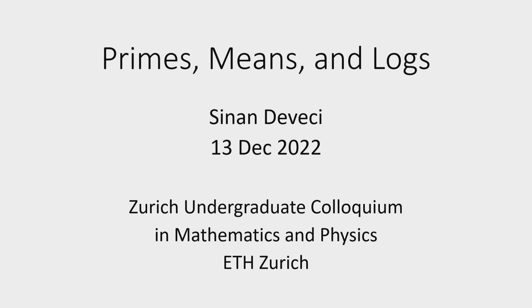Let's start with primes. How many primes are there? Well, obviously infinitely many, but it would be nice to know how many there are in a given range. For example, less than a given integer.